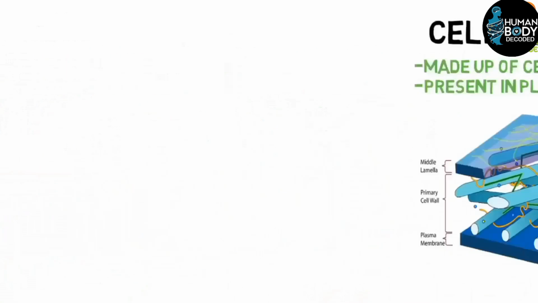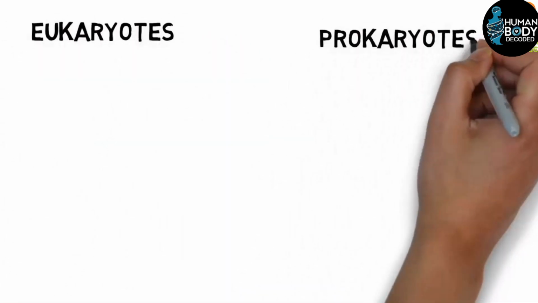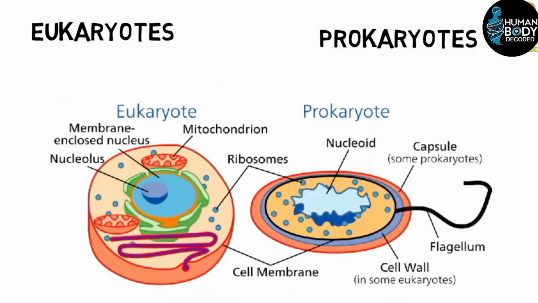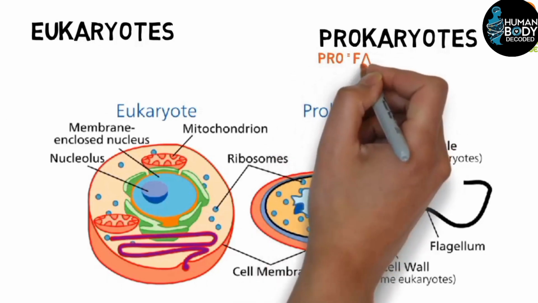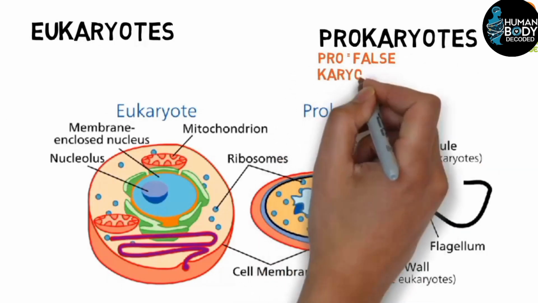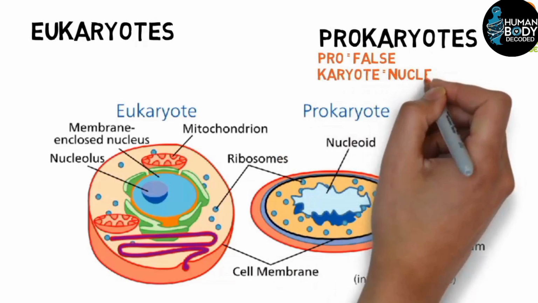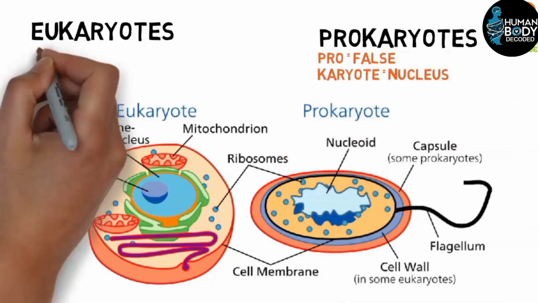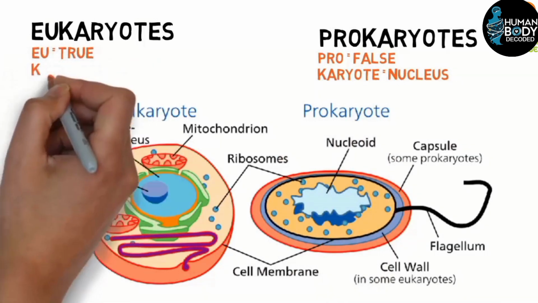Next, we come to eukaryotes and prokaryotes. It is important to know about both. Eukaryotes is made up of two words, eu and karyote. Prokaryotes is also made up of two words, pro and karyote. Pro means before or primitive, while eu means true and karyote means nucleus.